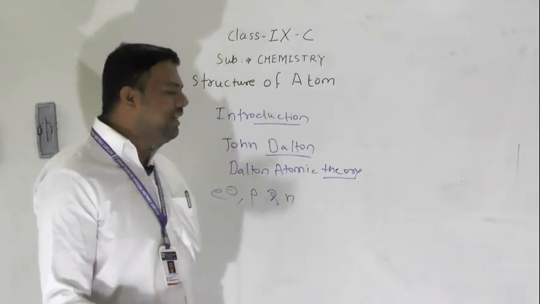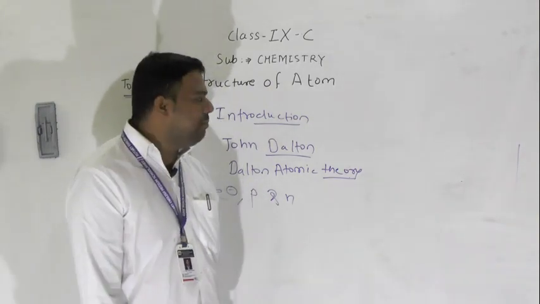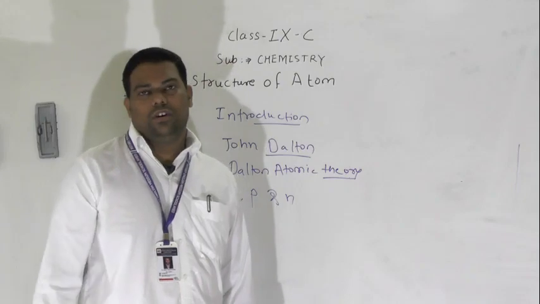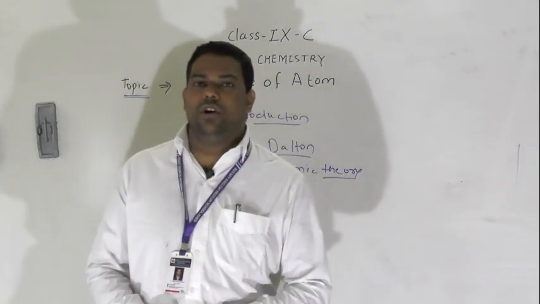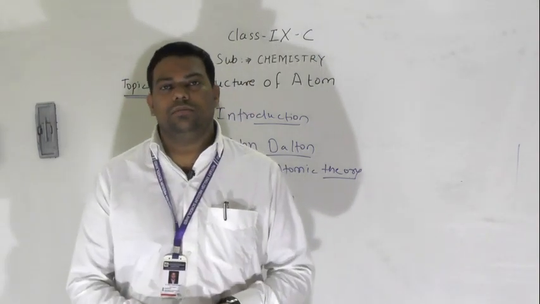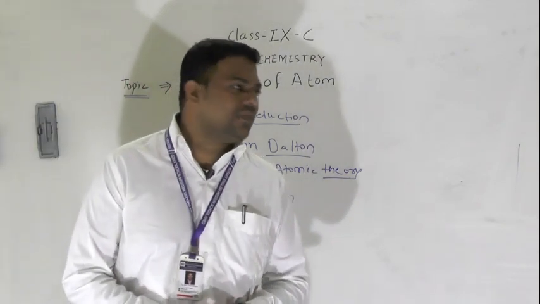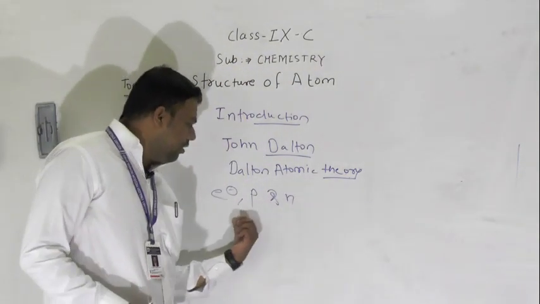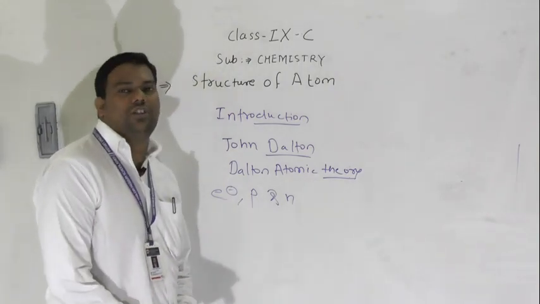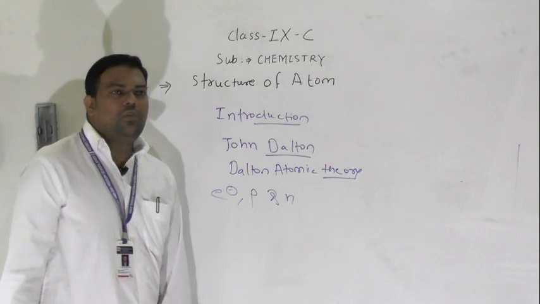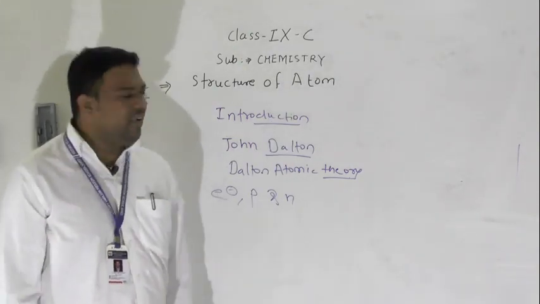Many scientists worked on this, for example Sir J.J. Thomson, then Rutherford, Goldstein, Chadwick, Bohr, and many more scientists worked on the discovery of the electron, protons and neutron. This is the introductory part of our structure of atom.